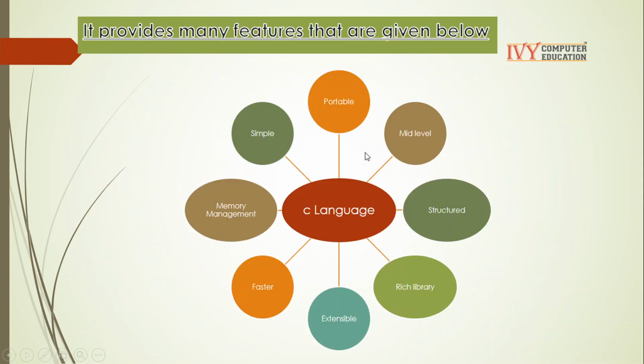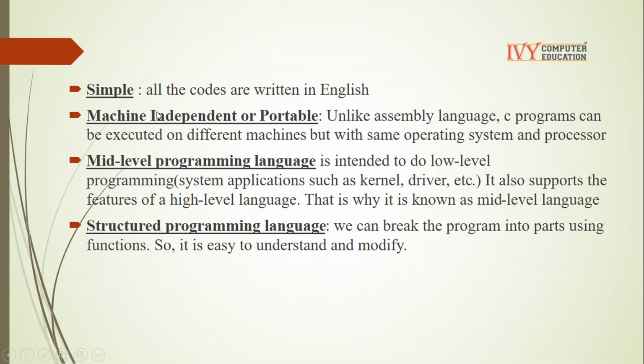Now, what are the features we have in C language? So why do we have to learn the C language? Simple, portable, middle level, structured, rich library, extensible, faster, memory management. We'll see them one by one. Simple: all the code is written in English, so it is easy to read and understand.